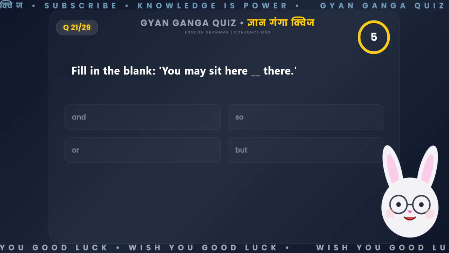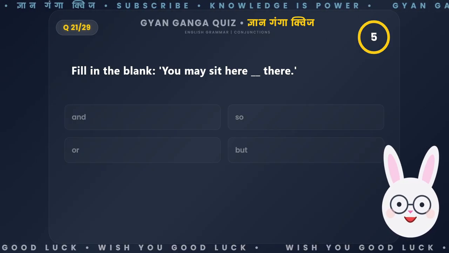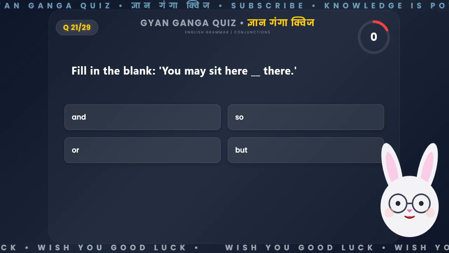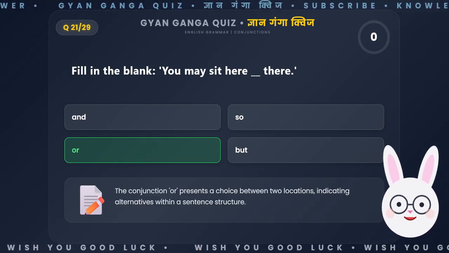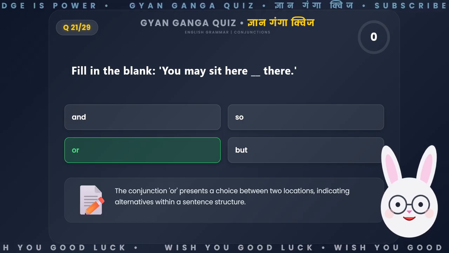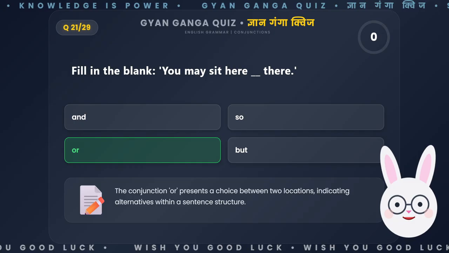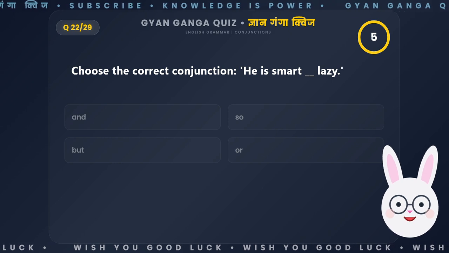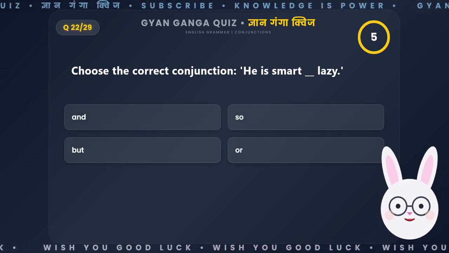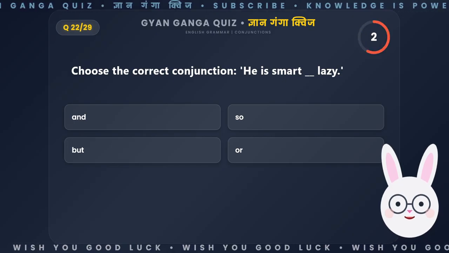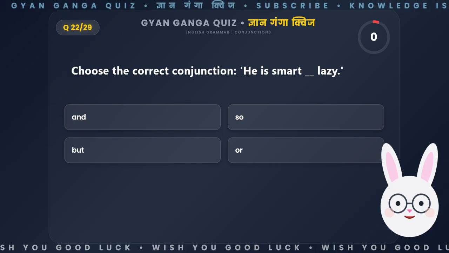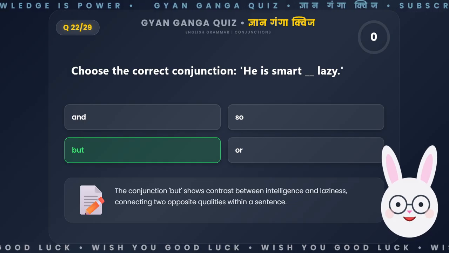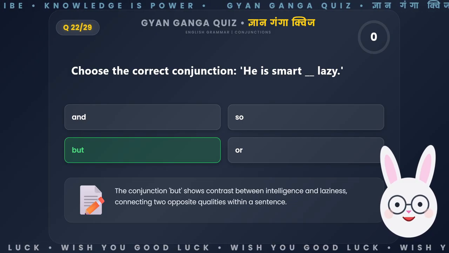Fill in the blank. You may sit here __, there. The conjunction or presents a choice between two locations, indicating alternatives within a sentence structure. Choose the correct conjunction. He is smart __, lazy. The conjunction but shows contrast between intelligence and laziness, connecting two opposite qualities within a sentence.